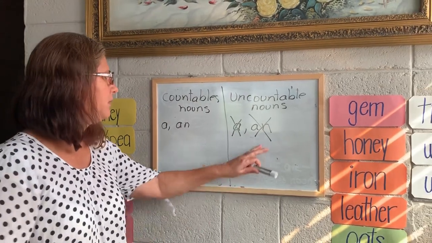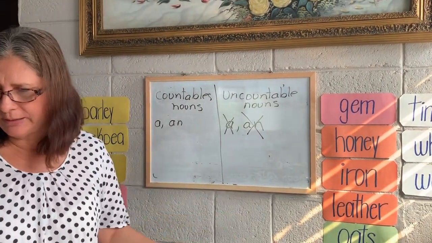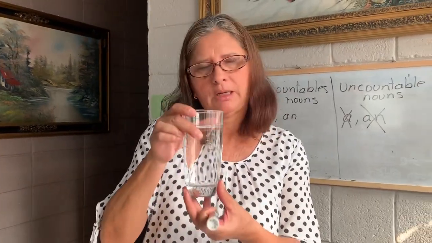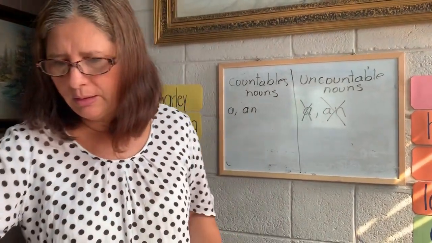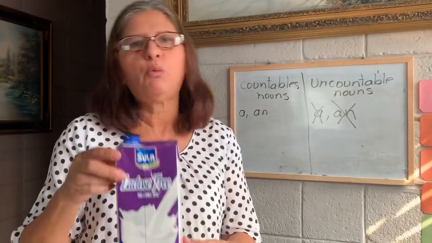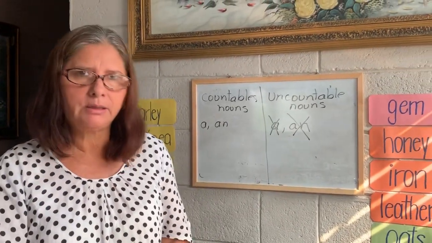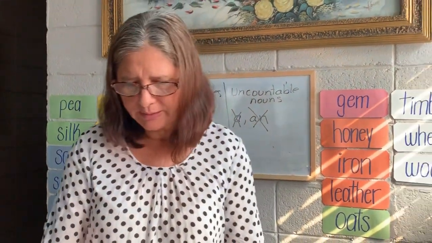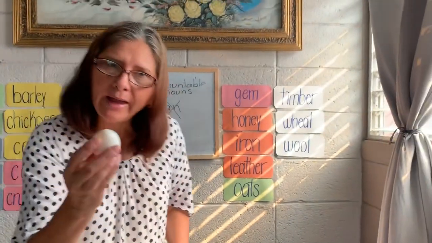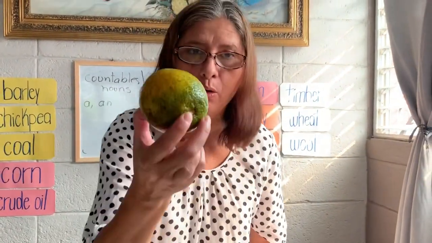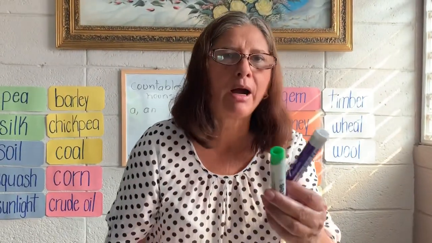For example, I say, I want to drink some water. I need milk. We don't say I want a milk, but if we refer to countable nouns, we say one egg, one orange, two markers.